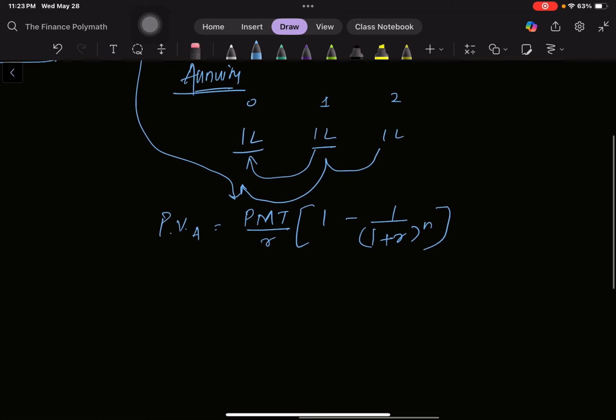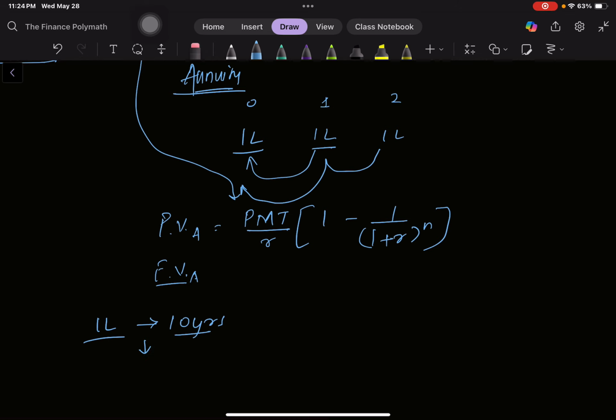Now we have a formula for finding out the future value of annuity as well. Let's say we are depositing 1 lakh rupees in an account for, let's say, 10 years. Let's say there's a scheme, and the rate of return would be 10%. So you'll be investing in a scheme, and you have to give 1 lakh rupees every year for 10 years, and you'll get 10% every year. Now what will happen in year 0? You'll give 1 lakh rupees.